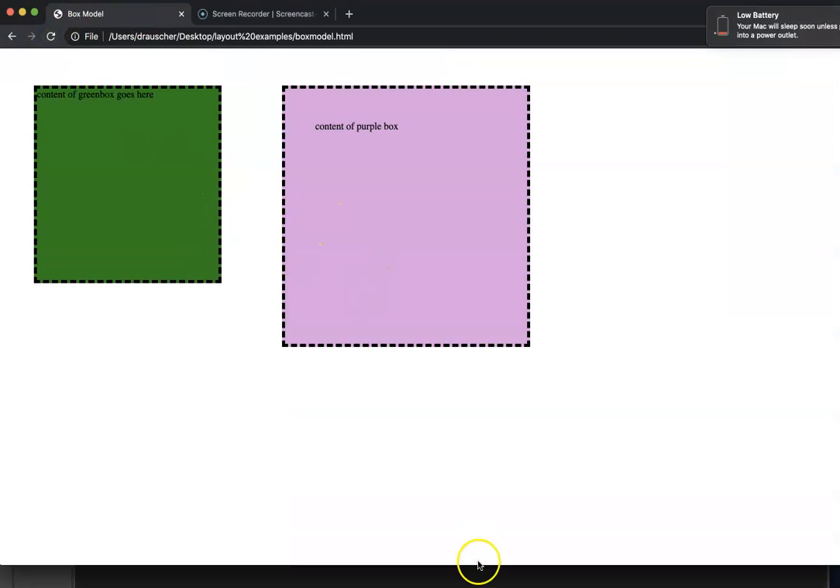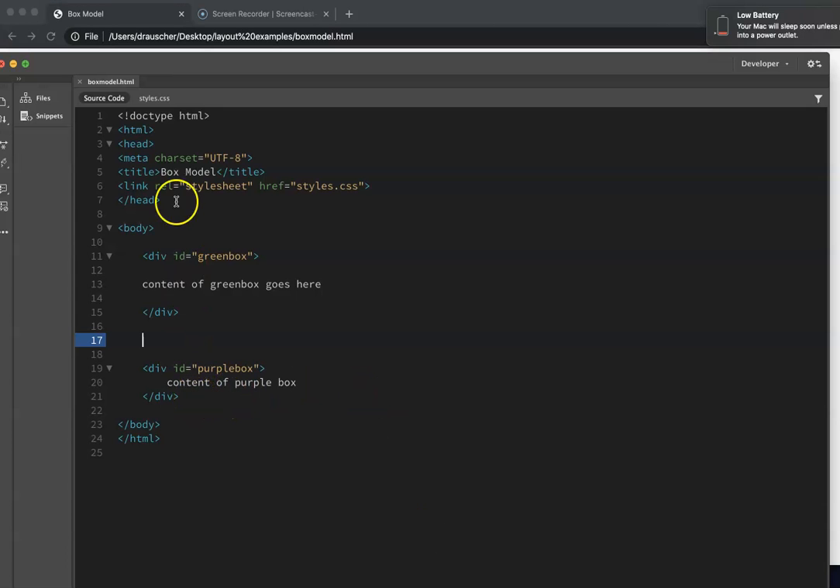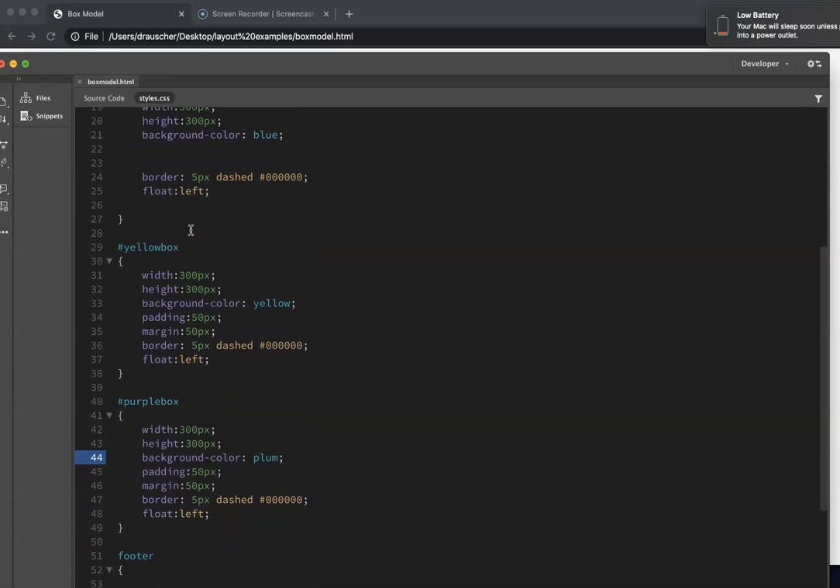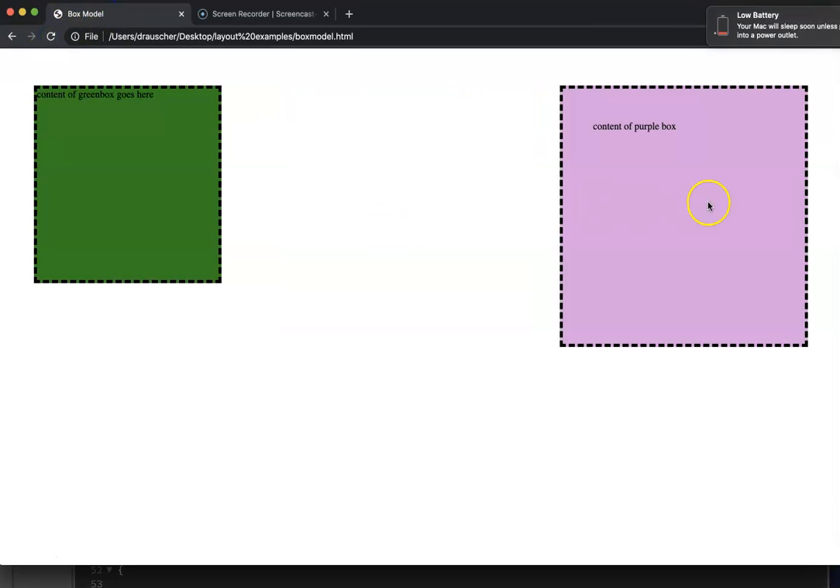So they're floating left, but if I wanted my purple box to go onto the right, in my CSS, I could make my purple box, instead of floating left, float right. And by doing that, it's going to put the purple box on the right side of the screen and the green box on the left side of the screen.